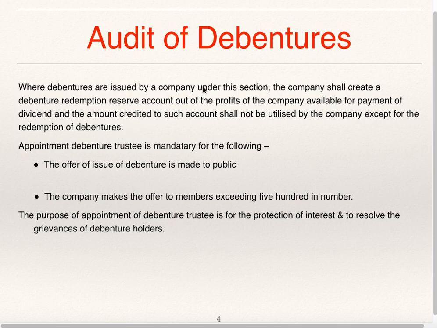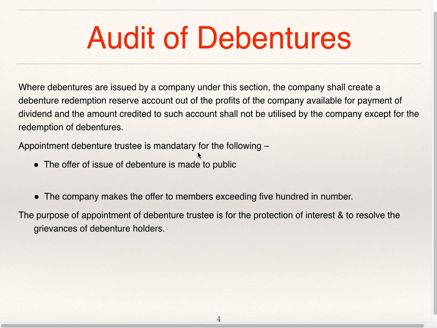When the debentures are issued by a company under section 71, the company has to create DRR, debenture redemption reserve, out of profits which are available for payment of dividend, that is out of free reserves. The amount credited to DRR is to be utilized only for redemption of debentures.